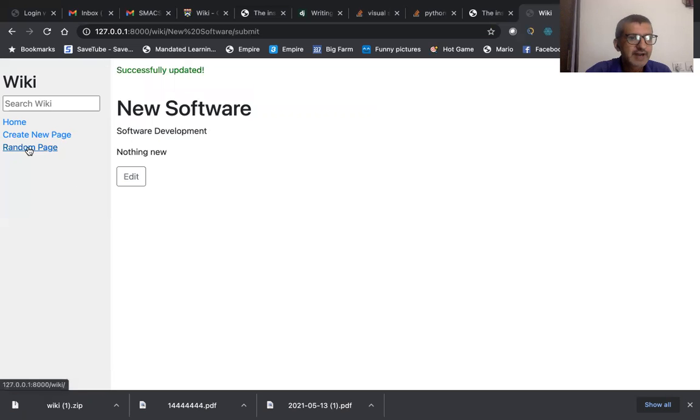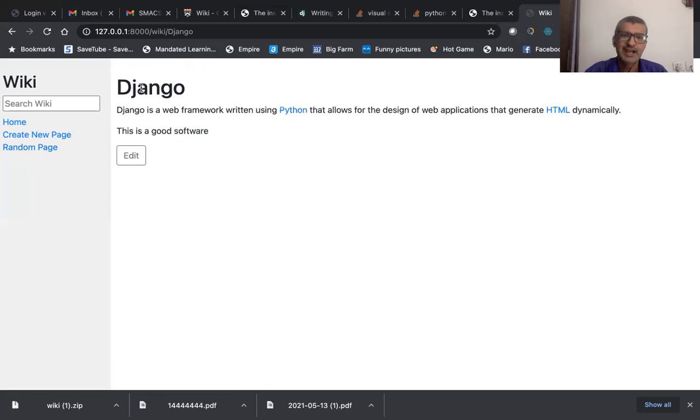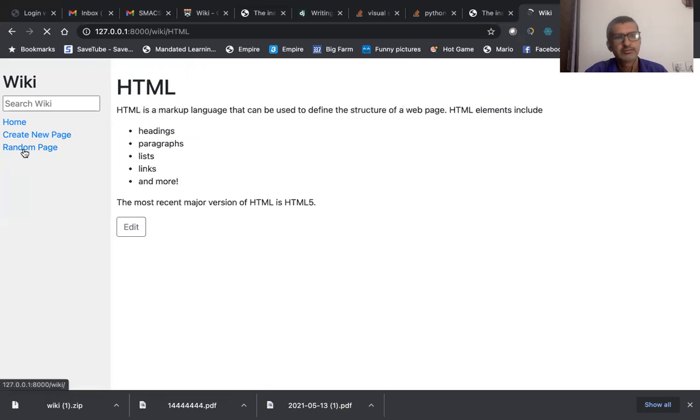Now clicking on this random page should take me to any of the entries. So it says Git, GitHub. When I click it again, it takes me to Django. When I click on random again, it takes me to HTML. So this way I can have multiple entries clicked using random page.